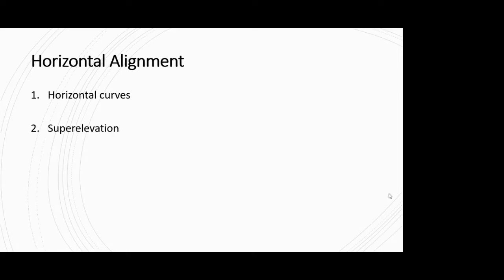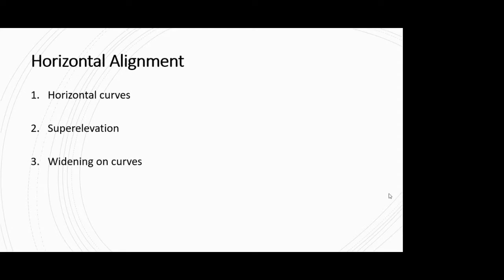Then the second thing that we'll be covering is the superelevation. Now, I'm sure many of you must have heard this term at some point of time. You might have covered it briefly during your course in railways also, where you had seen this superelevation, that you have a curved railway track and then you provide a superelevation. On similar lines, we'll be seeing that for a highway.